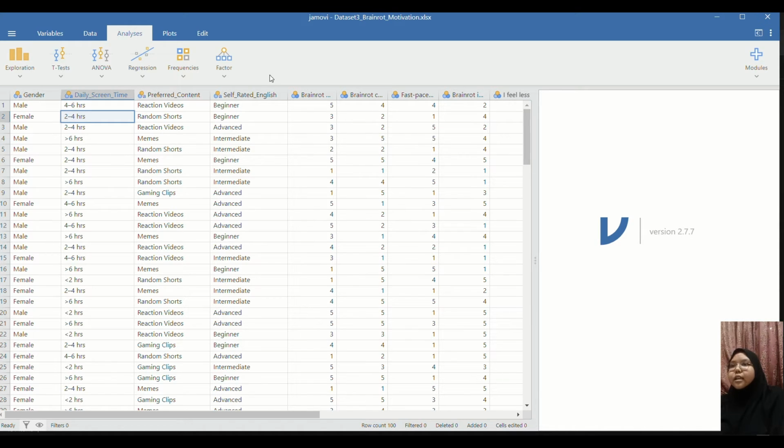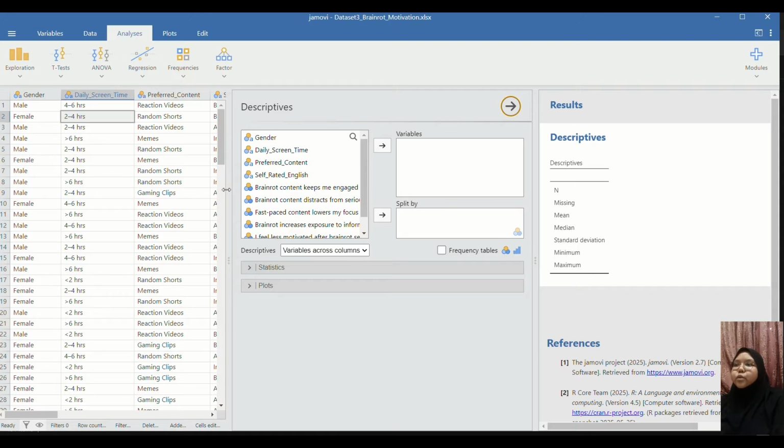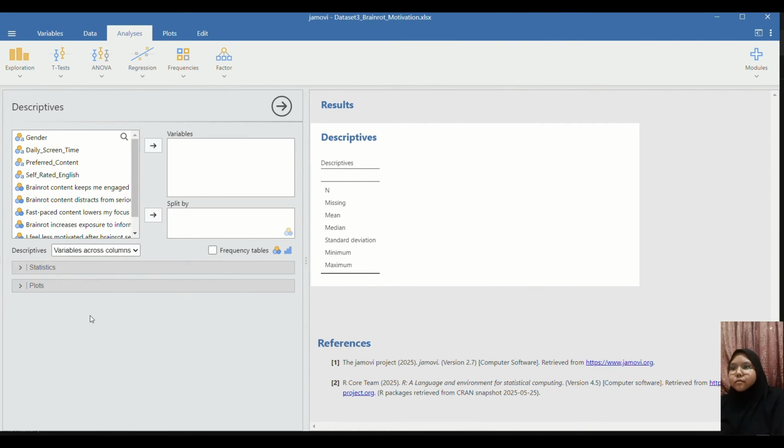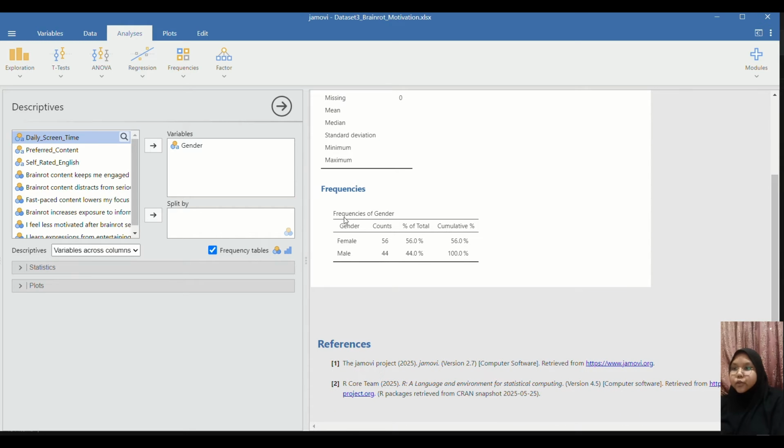So now we'll be doing the dataset analysis. Firstly, using frequency tables. We'll be using Jamovi's help by going to the exploration tab, clicking here, and then going to descriptives. Okay, so firstly we're going to do gender. We click on it and then it will be highlighted, and then we insert it into the variable section to be calculated. So what do we do here to see the frequency tables? It says right here, frequency table, so we click it.